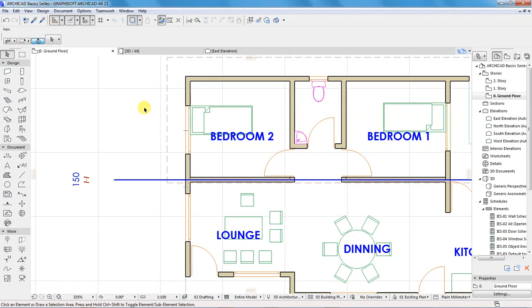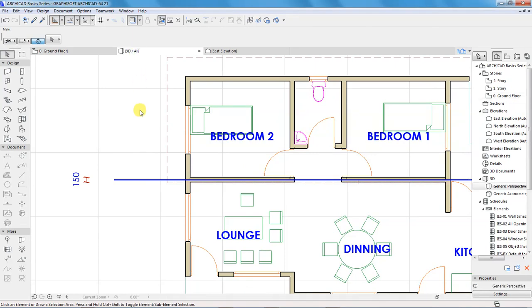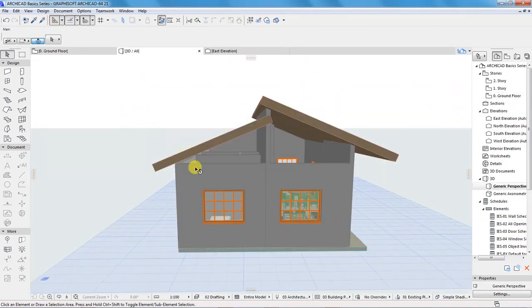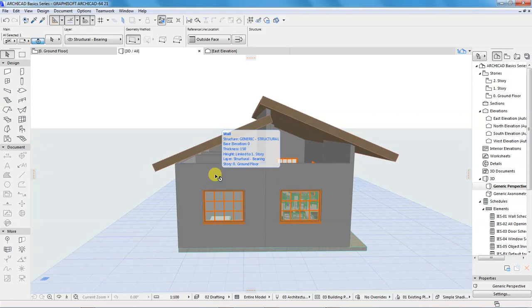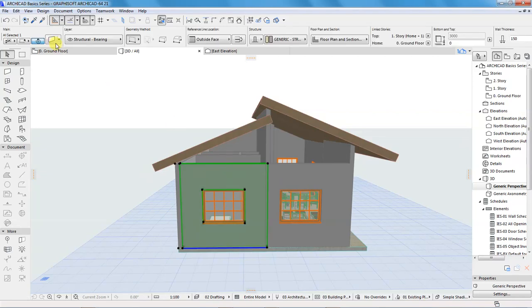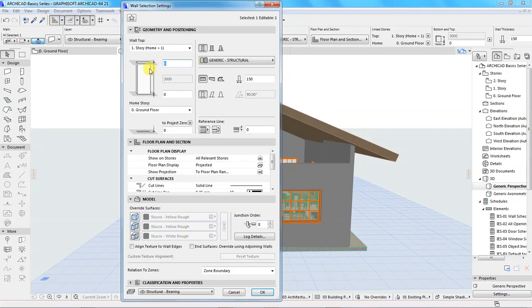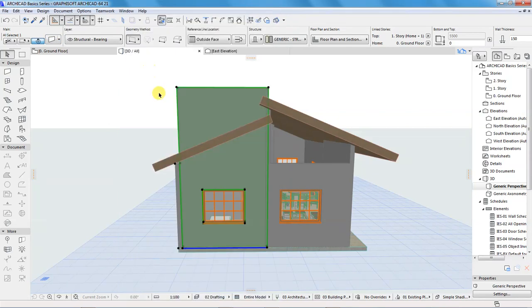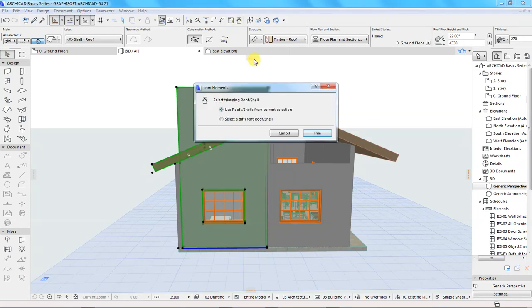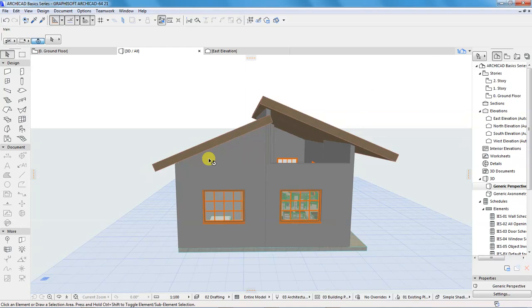So let's go back to the 3D view. I will select this wall, come back to the settings dialog, I'll put some value up there, then the wall will grow bigger, and come here, select that roof and trim elements, click outside.